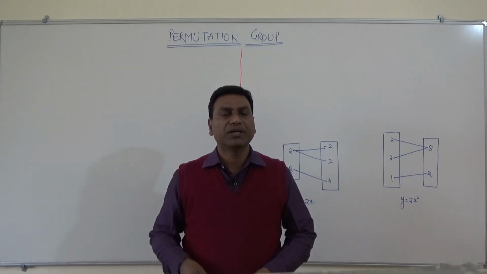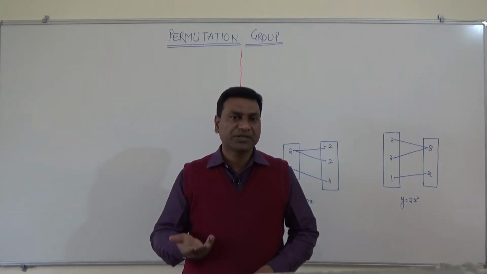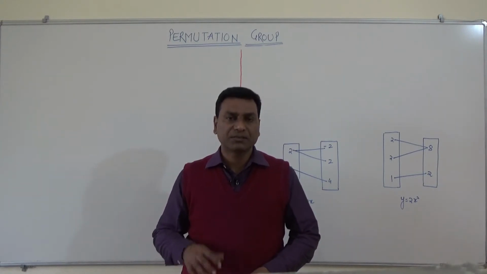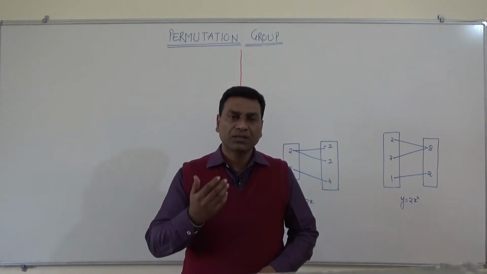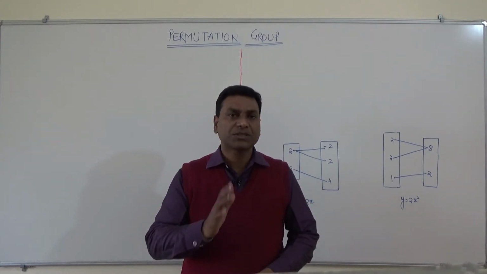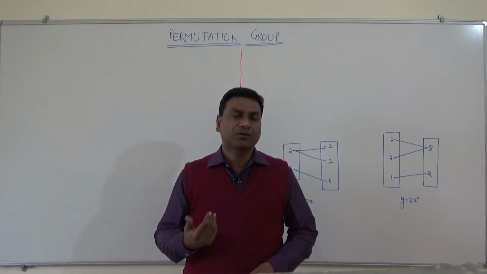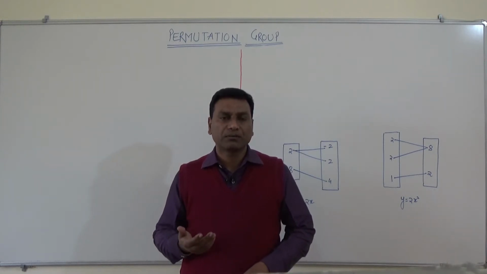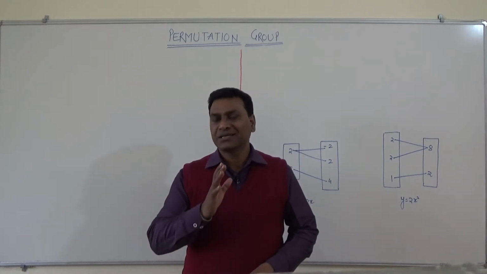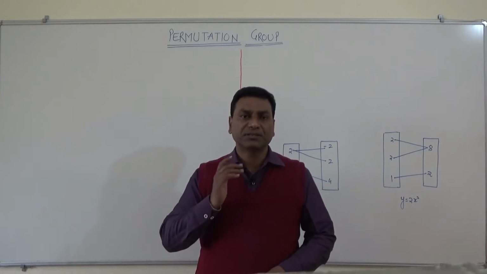We will see one-to-one and onto functions, inverse permutation, identity permutation, equality of two permutations, and some other operations on permutations, and finally some applications. We will also see whether the product of two permutations is associative or commutative, because in a permutation group the product is associative but not commutative. So let us start. First we will define it.